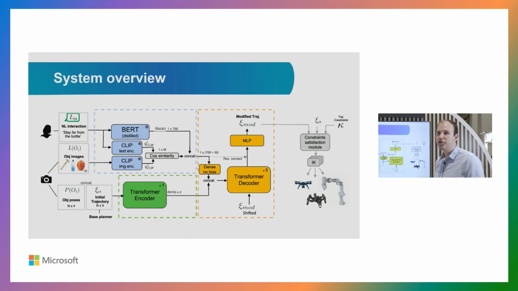We do have a few safety checks, so we don't simply execute whatever our machine learning model outputted over here, but we do a few safety checks in terms of constraint satisfaction. We check if we're colliding with any obstacle. And finally, we use inverse kinematics modules to be able to follow these trajectories using any type of robot. And we've done this with flying robots, manipulators, and also a few hexapod robots that look like spiders. So you'll see a few videos later.